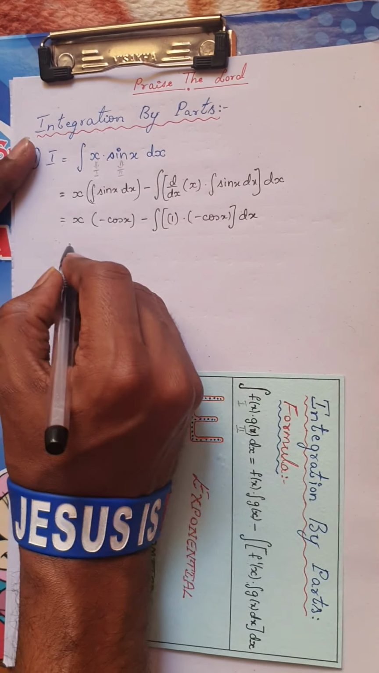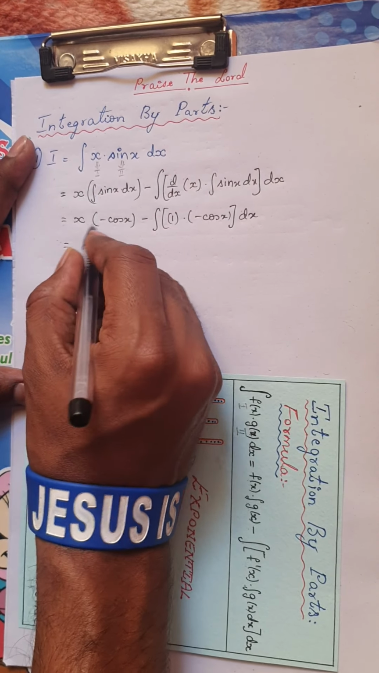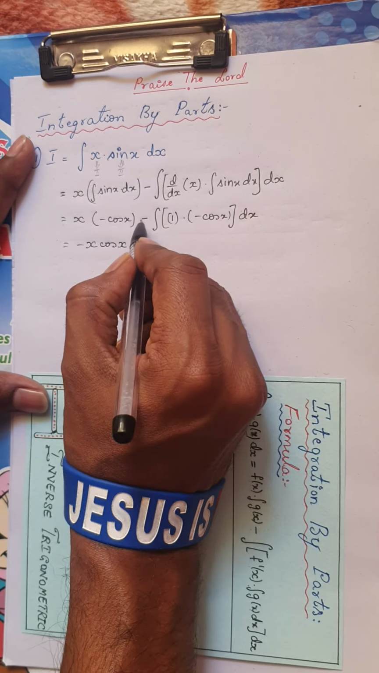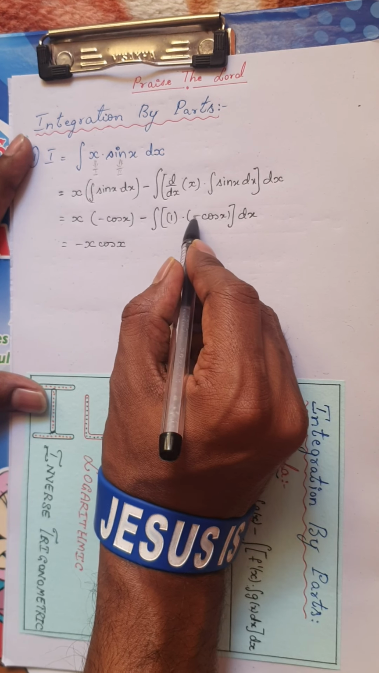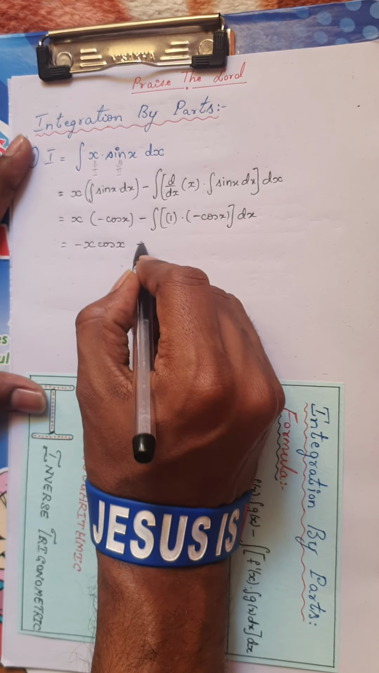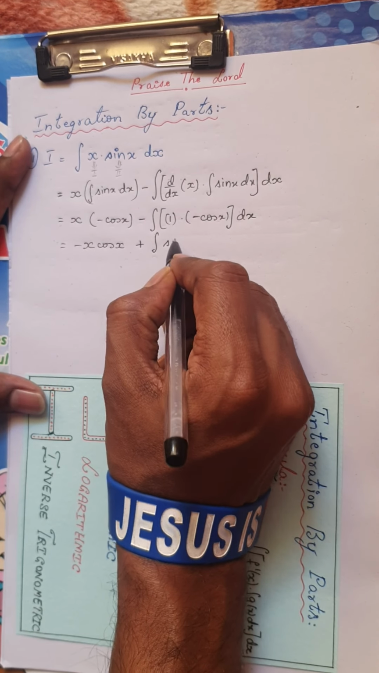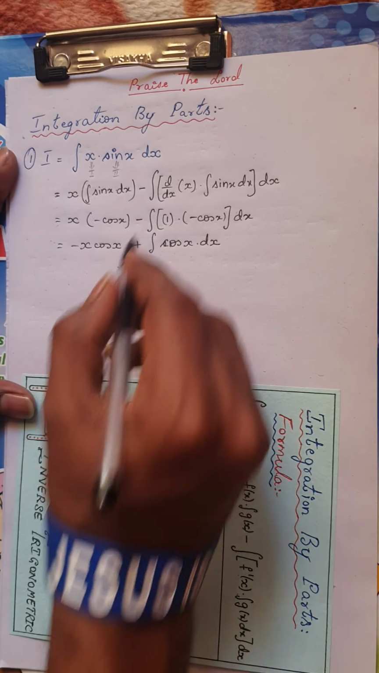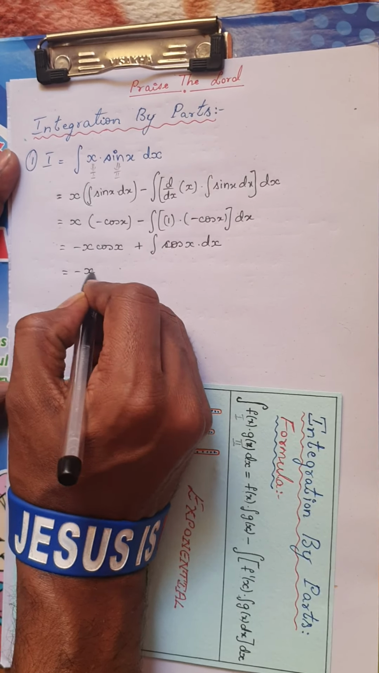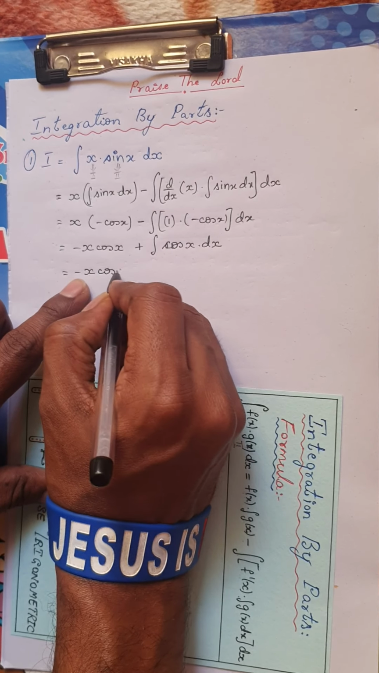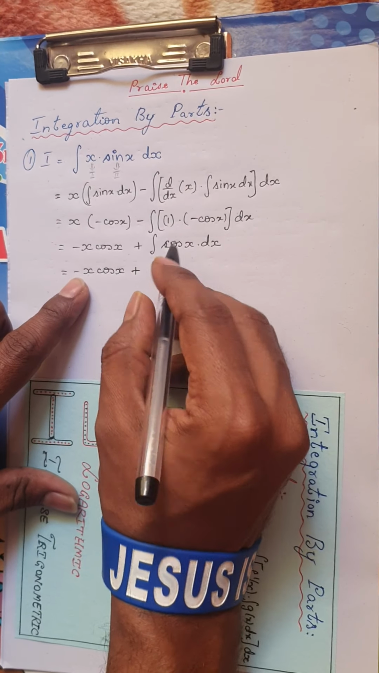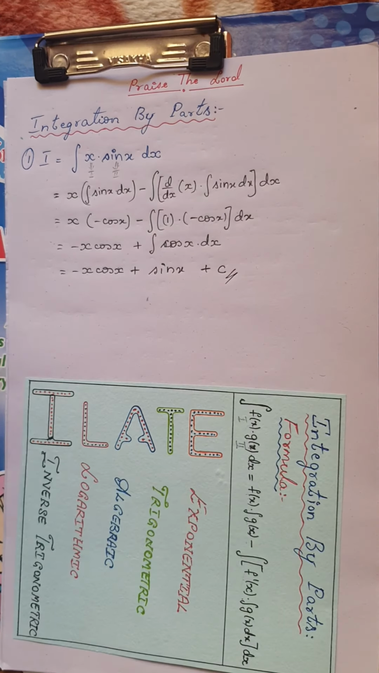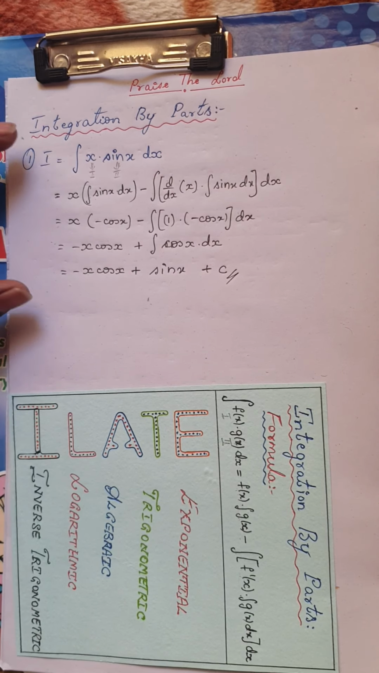Now this term is already ready here. x into minus cos x is minus x cos x. Now I have a minus outside, and this is 1 into minus cos x. I will bring this minus outside. Minus of minus is plus. I have the integral of 1 into cos x dx. Now again, as I told you, you don't have any other work here. Keep it as it is: minus x cos x plus, what is the integral of cos x? We all know the integral of cos x is sin x plus c. This is the constant of integration. This is as easy as this.